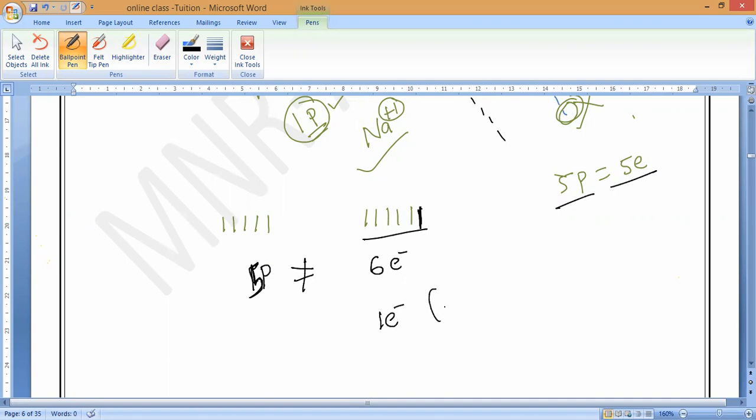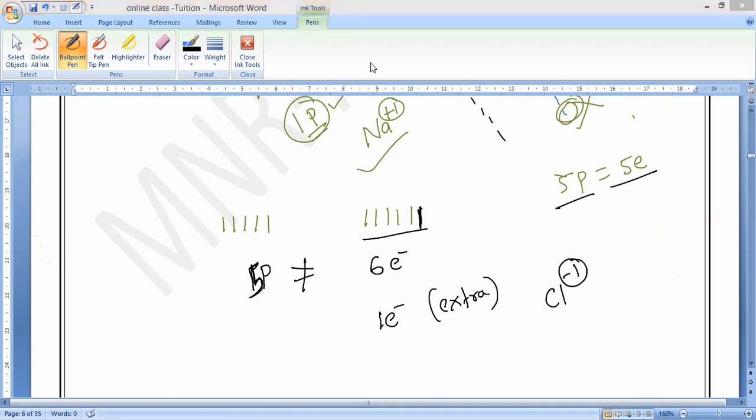Is it yes or no, guys? Yes, sir. So this atom will turn into what? Negative ion or positive ion? Negative ion. Do you understand, guys? I hope you all understand the concept clearly.